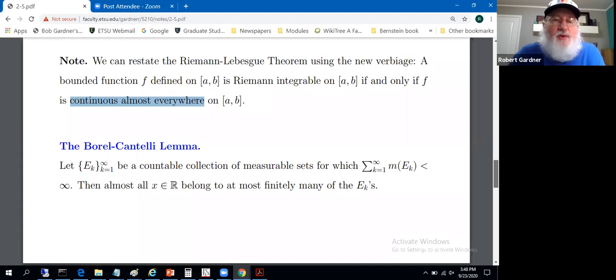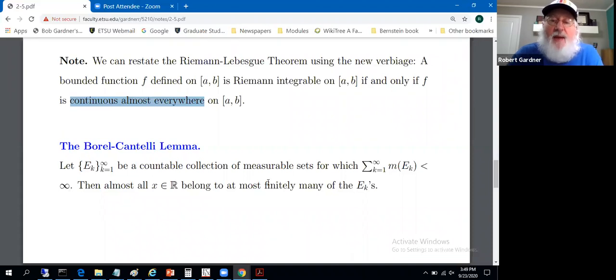Next result is called the Borel-Cantelli lemma. It says, let E sub k be a countable collection of measurable sets for which the sum of the measures of those sets is finite. So no constraints on the E sub k. We're not doing ascending or descending. This doesn't deal with that, at least initially. They have to be measurable, of course.